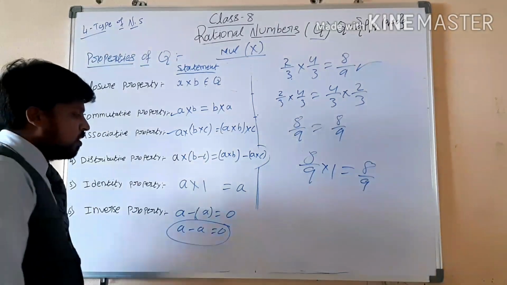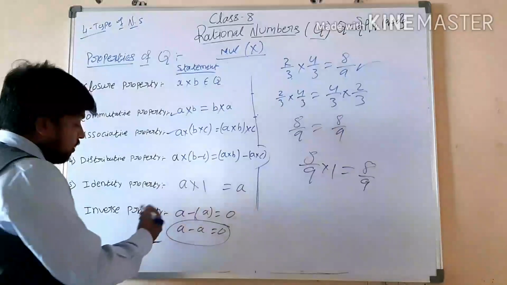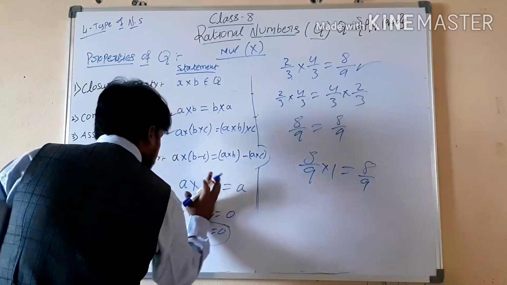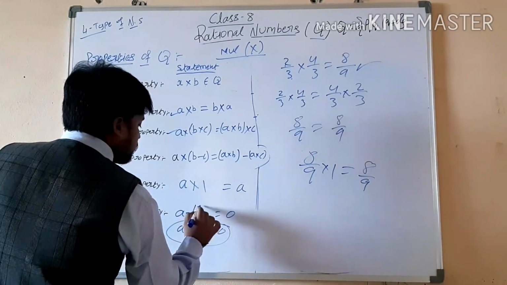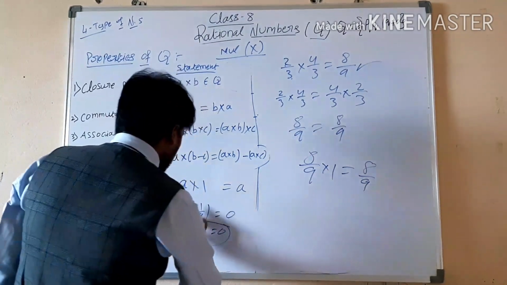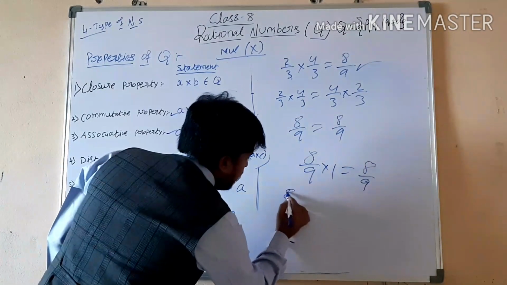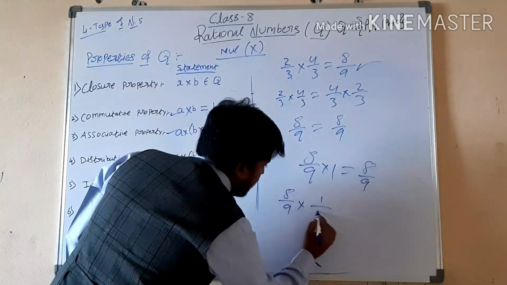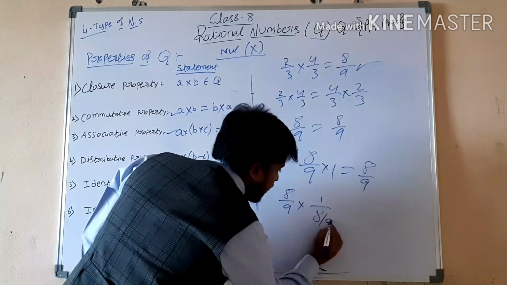And the inverse, what I have told you, you have to get 0 or 1. In multiplication, you have to get 1. So what will we get? Minus 1 by a. That means multiplication, a into 1 by a. That means 8 by 9 into 1 by 8 by 9. What will we get?